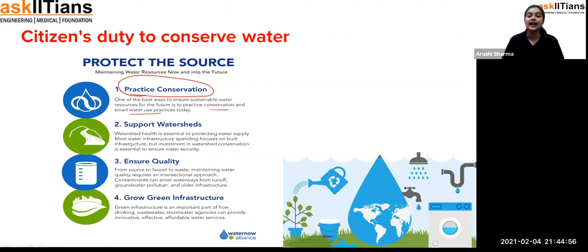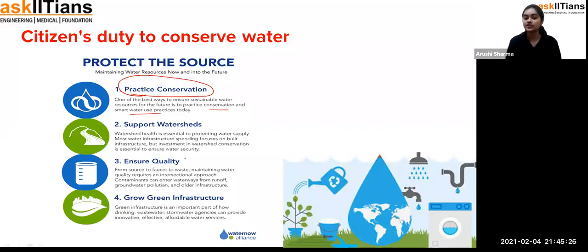Some people take a bath in the shower. What they can do is start using a bucket, so that less water is used up. Exactly, because when we use a shower, more water is wasted. That's how we can start using the bucket, so that less water is wasted. Fine, so that is the first condition: we should start practicing conservation.